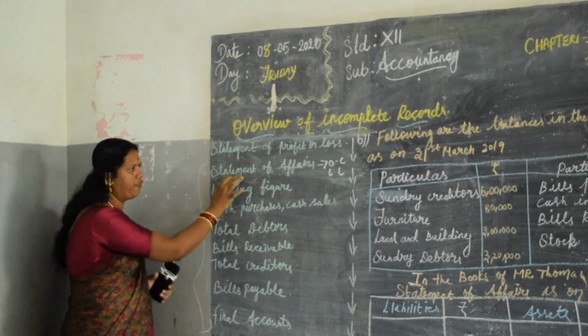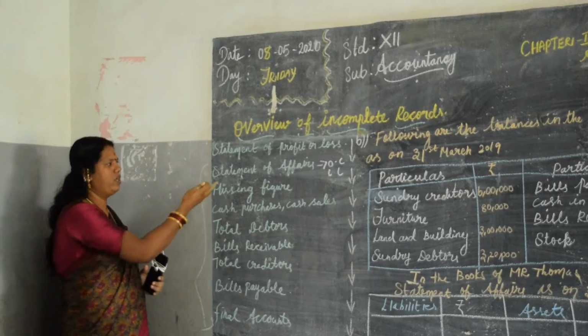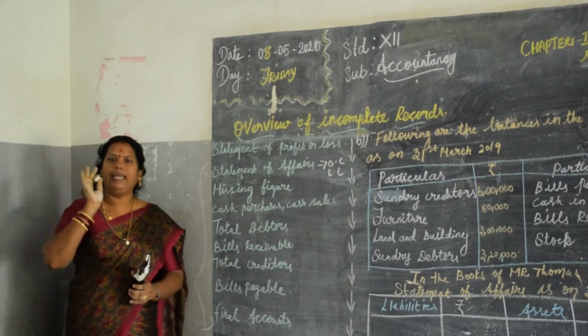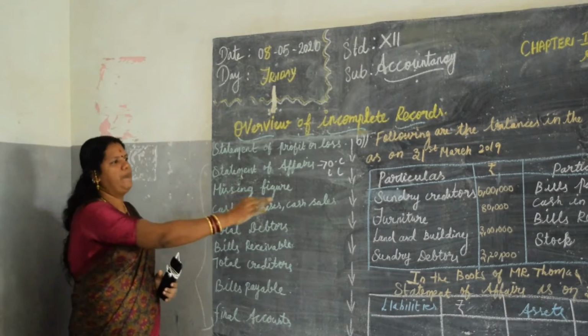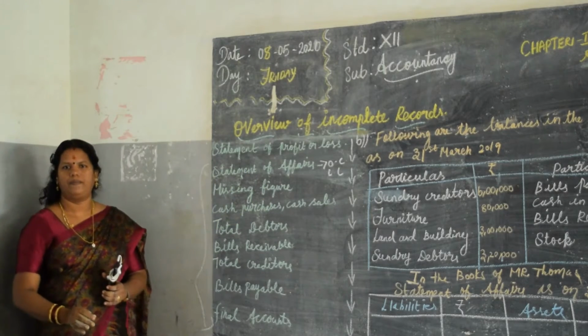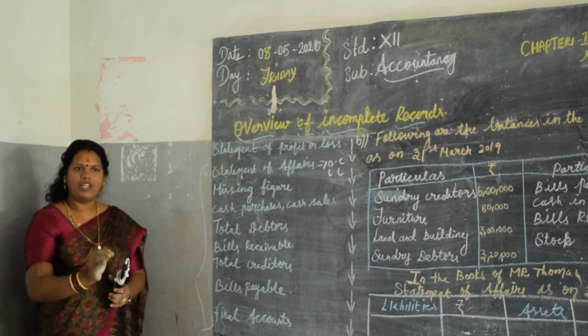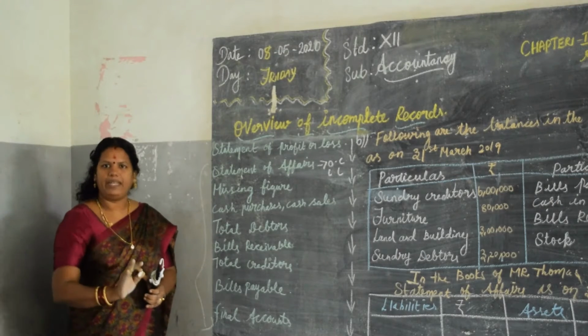The statement of affairs, don't worry, don't be afraid or panic about what this is. All the items that we deal with in the balance sheet will appear in the statement of affairs. Listen carefully. In the balance sheet, we write liabilities and assets.